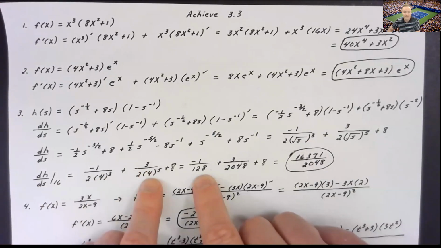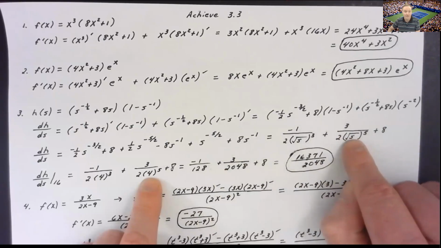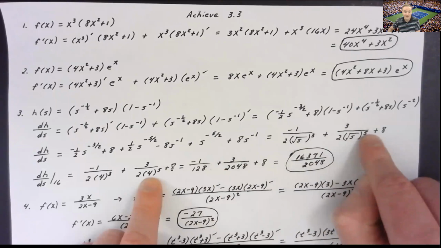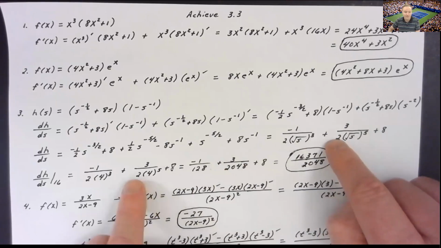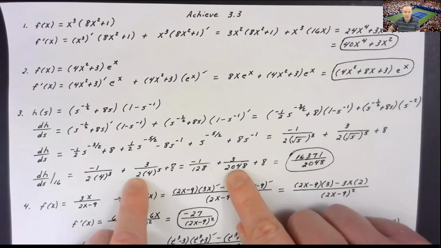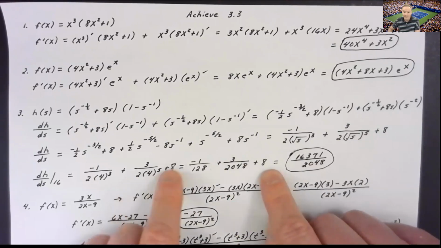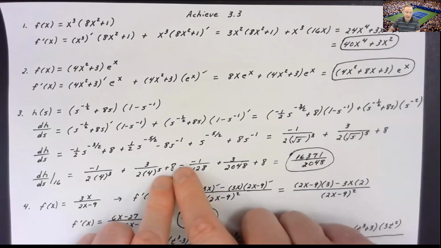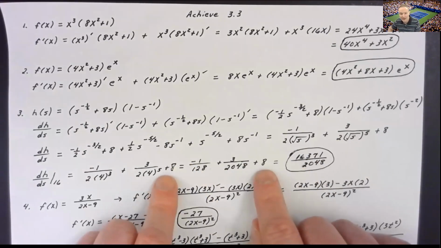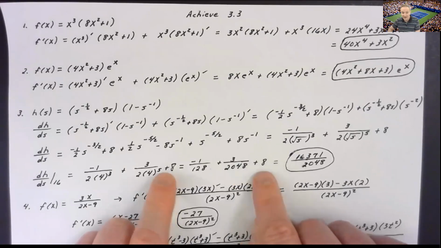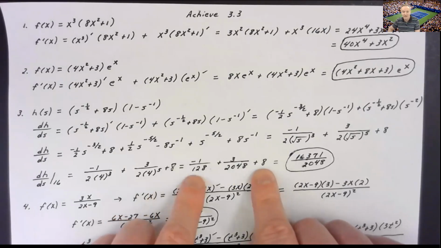Then I go to my second fraction. I can say, okay, you're still plugging a 16 in for s, but the square root of 16 is 4. So that 4 is going to be raised to the 5th power. And then you're going to take that answer and multiply by 2. Well, 4 raised to the 5th power is 1,024 times 2 gave me 2,048 in that denominator. And again, I can't forget I had the plus 8 there. And in fact, I did forget, so I had to go back and white out. You can see that looks a little messy there and there because the ink didn't write over the white out quite as well. But I have to remember to add that 8 to these fractions.